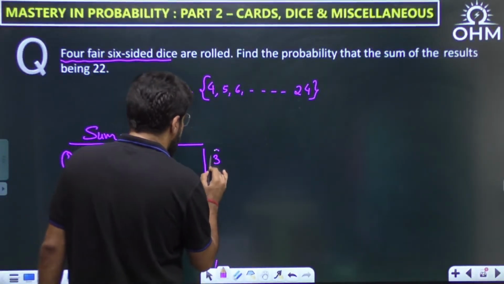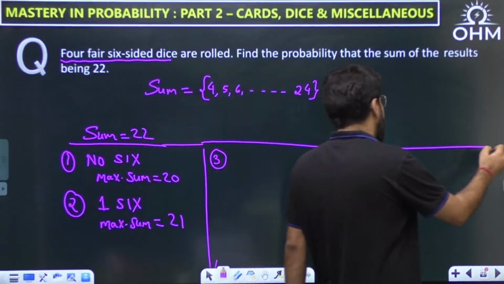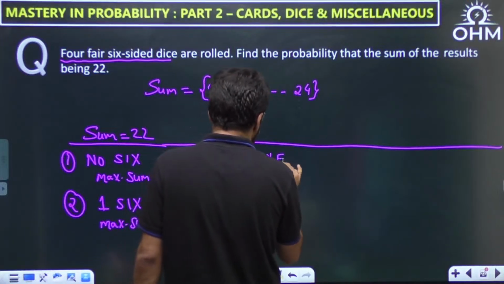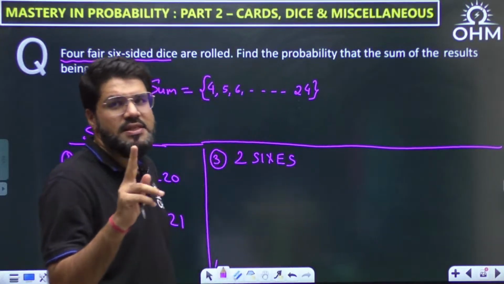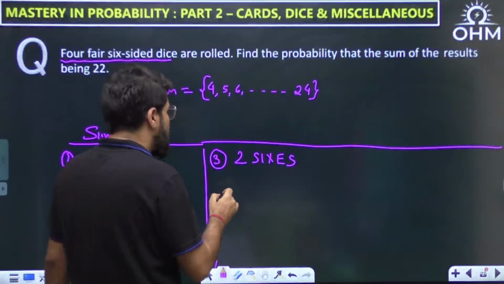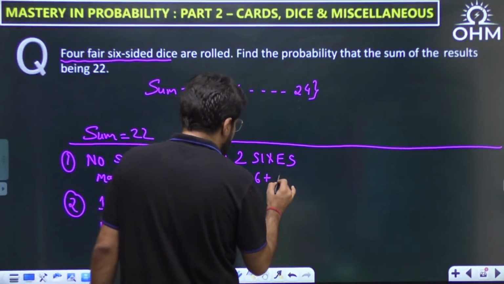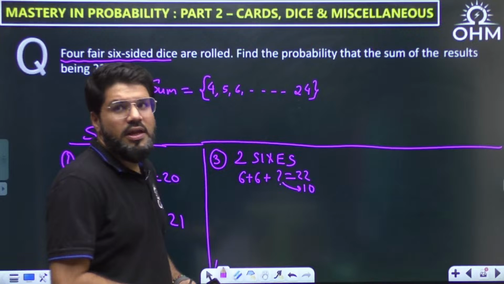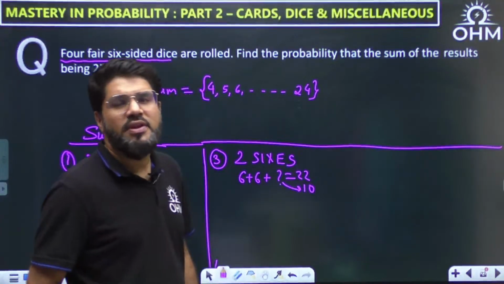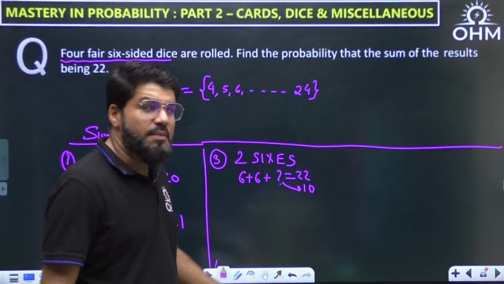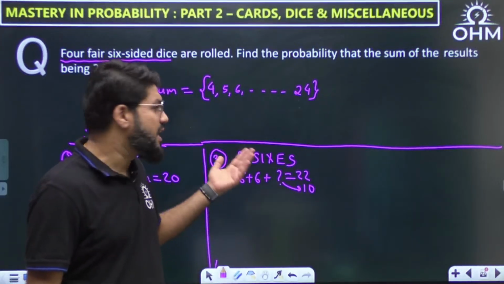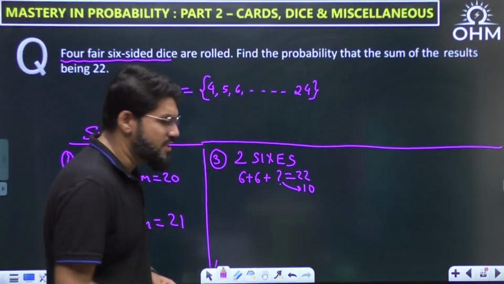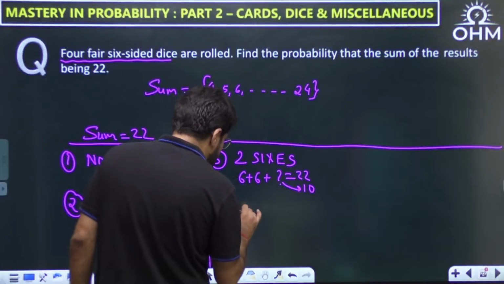Case number 3. If I get 2 6's, then can I get 22? Yes, because 2 6's, 6 plus 6, plus something. This should be 22, so here you have to get a sum of 10. And a sum of 10 can be obtained as 5 and 5. It can also be obtained as 6 and 4, but I don't take 6 and 4 here because that will become 3 6's. That we will see separately. I'm talking about only 2 6's. So what is the possibility?